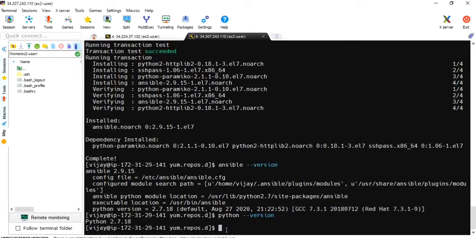Now let me get into server 3 and create the same Vijay user and add him to the sudoers file, and I will come back to server 2 and generate keys for that user so that he can communicate without any password. I will show practically. Let me get into server 3.